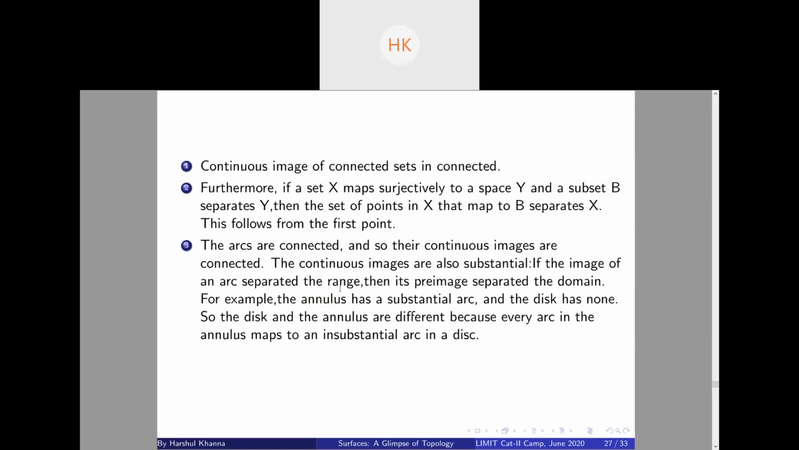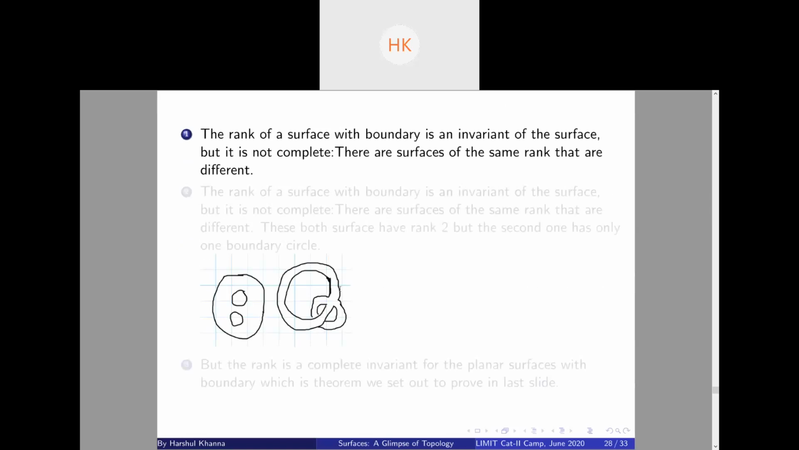I'll now move to proving the main theorem. First we will discuss this. The rank of a surface with boundary is an invariant of the surface. We just proved that substantial arcs are mapped to a topological invariant. So the number of substantial arcs, that is the rank of the surface, is an invariant up to continuous deformations, but it is not complete. Complete means that if two surfaces have the same rank, then the surfaces would have to be the same.